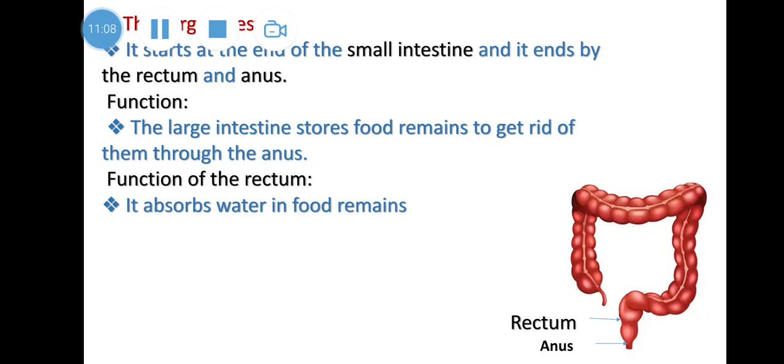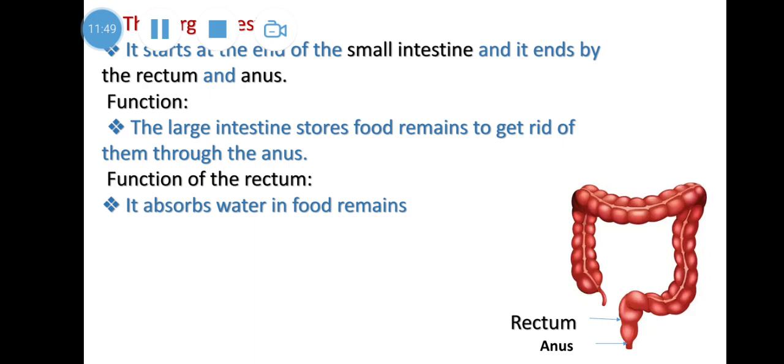Okay, and then we have the large intestine. After the absorption process happens, there will be some undigested food. It is food remains or waste, and this undigested food will go to the large intestine. It also has two parts, rectum and anus. The rectum takes the excess water and reabsorbs it into the body again. It starts at the end of the small intestine and ends with rectum and anus.